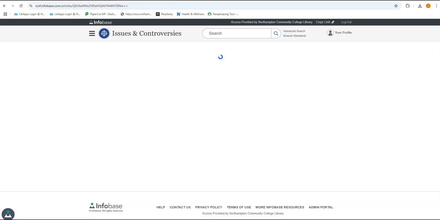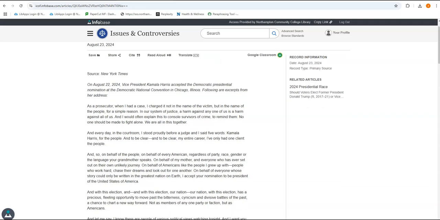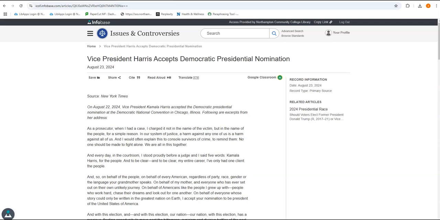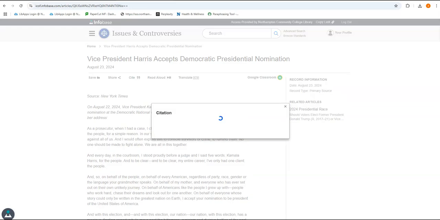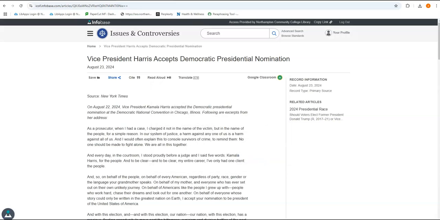You can open this up and just take one quick look. Okay, there we go. And again, this is the New York Times article of Vice President Kamala Harris accepting the Democratic presidential nomination. And again, remember our citation tool available to us, MLA, right there, copy paste, and to share the article to come back here every time, or to save it, download and save it if you'd like to. So that's just a quick look at Issues and Controversies.